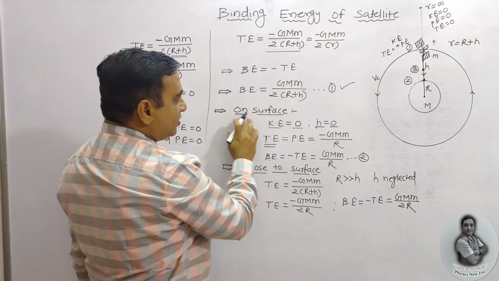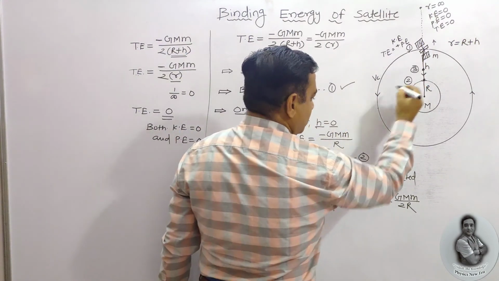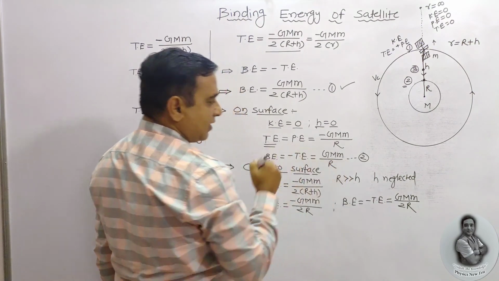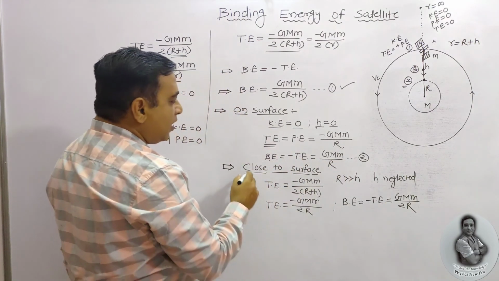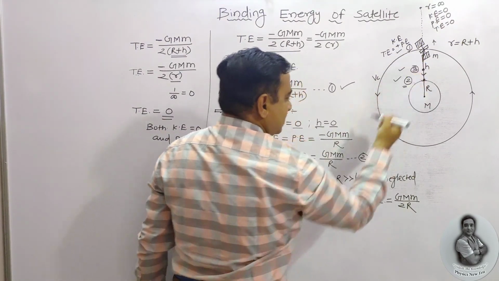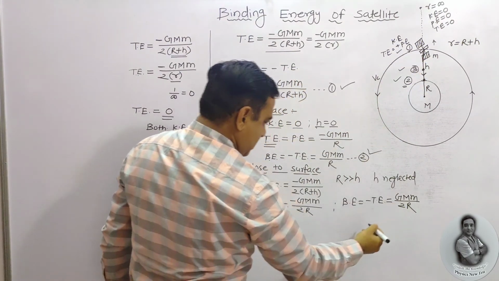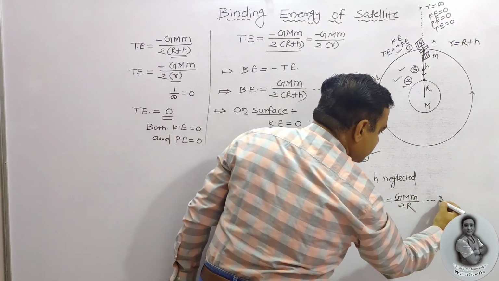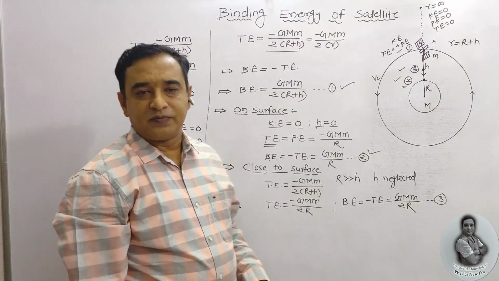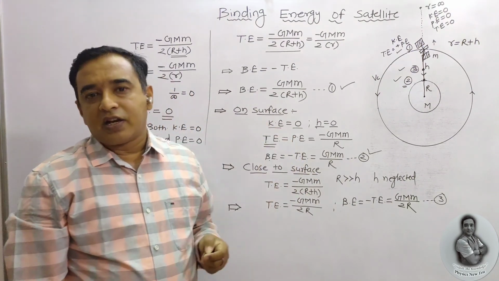Then on the surface, case 2, the binding energy is equal to GMm upon R. And when it is close to the surface, the third case, it is GMm upon 2R. These three equations I am going to utilize. This is about the binding energy.